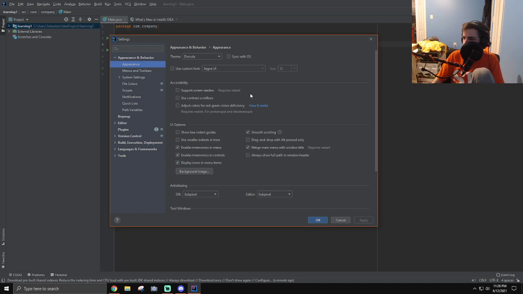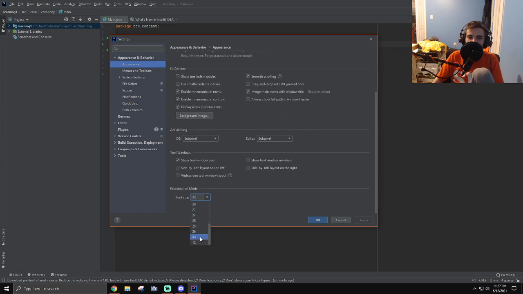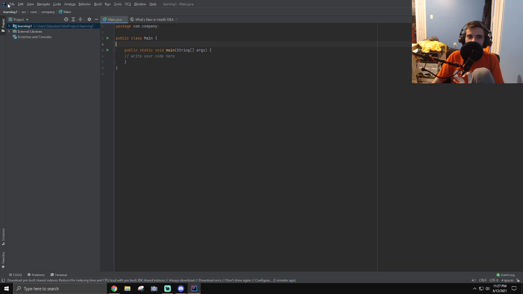Just think of it as folders. It creates a folder named com, and inside that folder is another folder named company, and inside that is your main Java file. Okay, I just don't know why you would need to do that exactly. But okay.